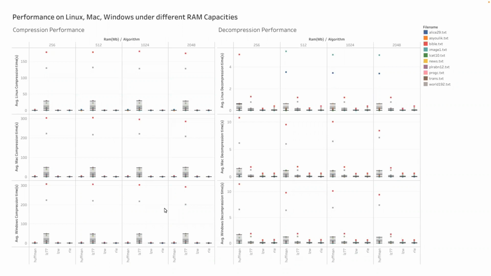As you might notice before, LZ77 has a really long time for compression, and also in this graph, we can see that. So LZ77 actually works really nice for decompression. Generally speaking, again, LZ77, RLE, and LZW might be good choices for heavy decompression tasks, such as unzipping large files or handling high redundancy image files.